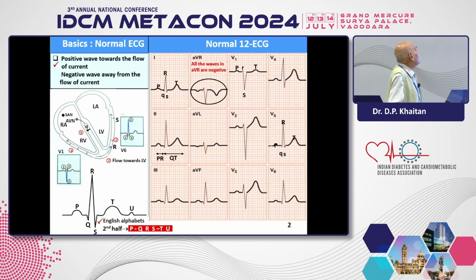A normal wave, basic normal, starts from the SA node to the AV node. In between the period, both atria are depolarized. When it reaches the AV node, it travels downwards through the conducting system up to the Purkinje fibers. And before that, there is a Q wave, the septal wave, from the left bundle branch. This septal wave is moving towards the right side. So it is the first small wave, the septal wave.